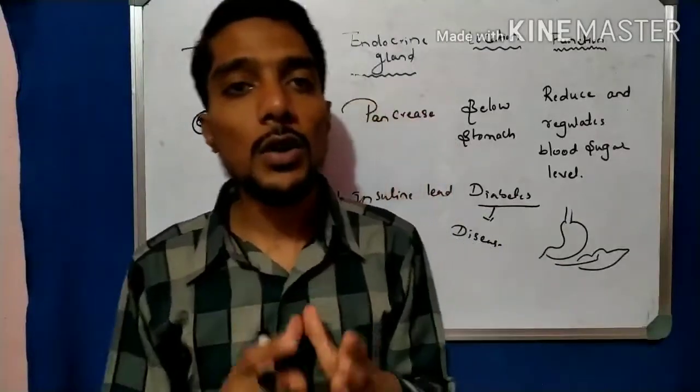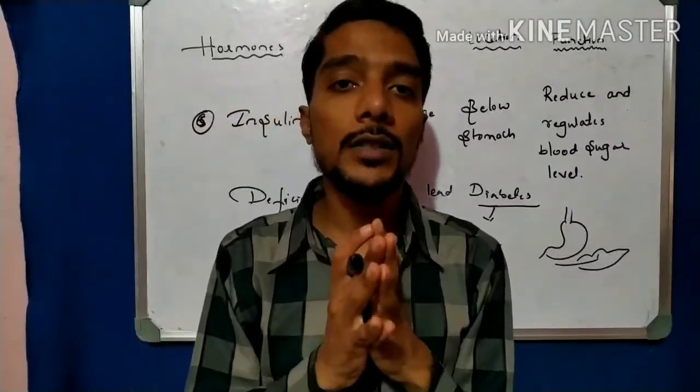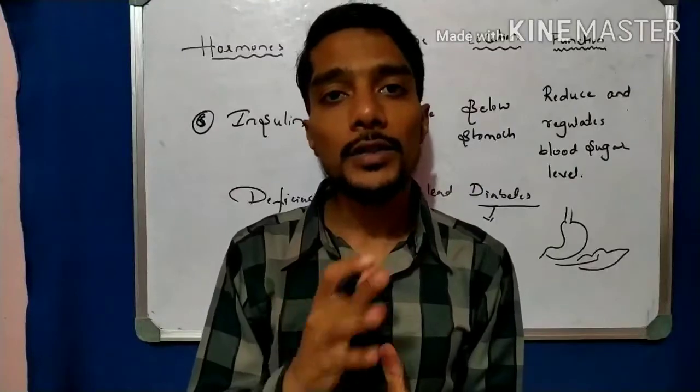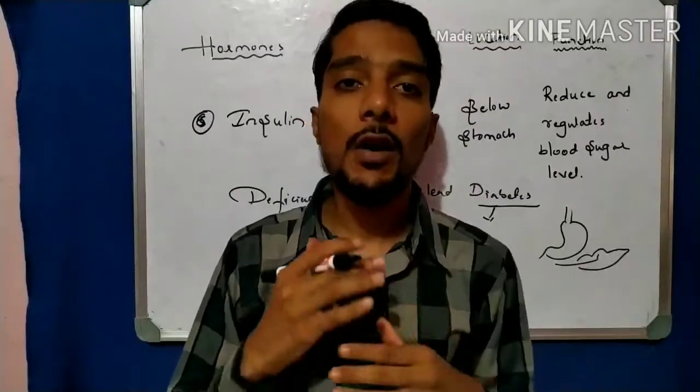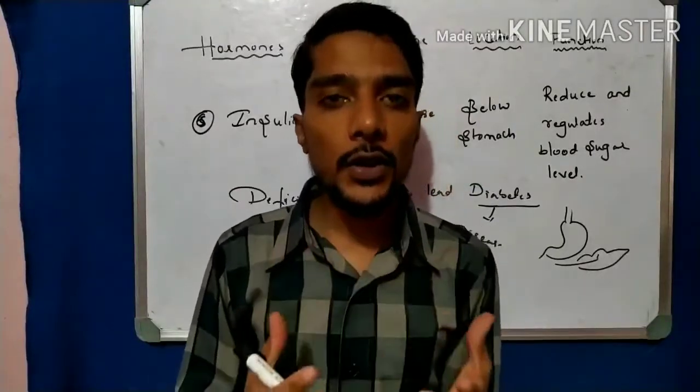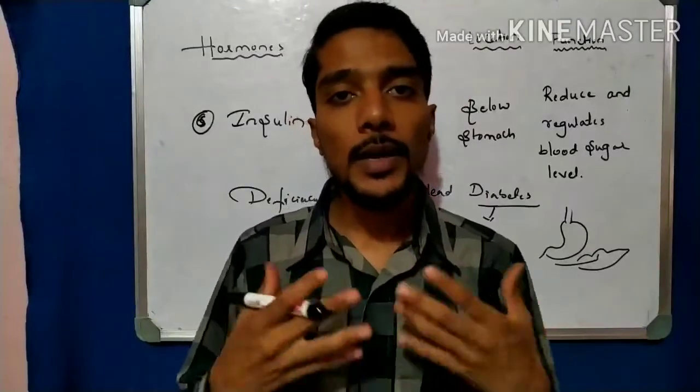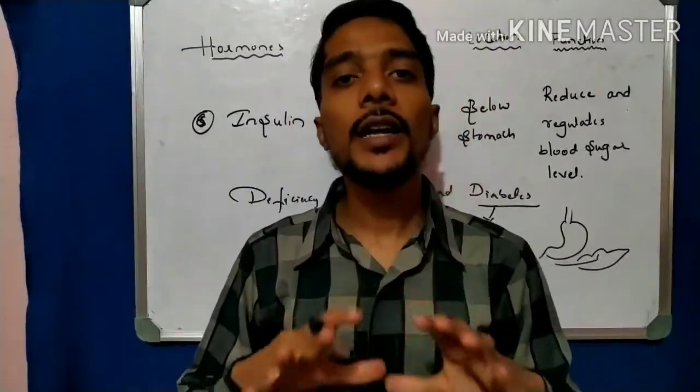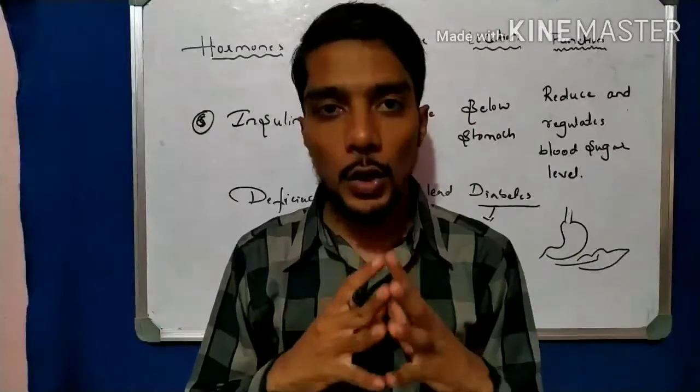So students, this is all about the six hormones of the endocrine system. I hope you understand all these hormones. In the next video we will start a new chapter, but this is the last video, and here the control and coordination chapter is closed.